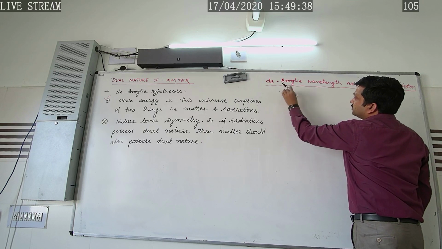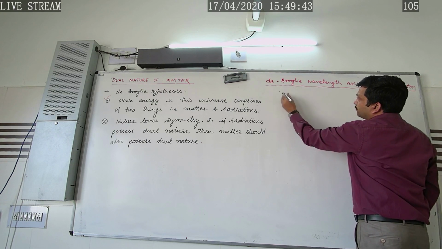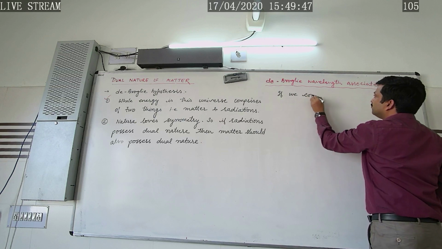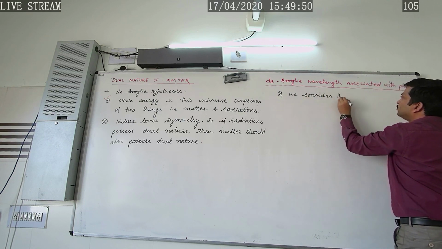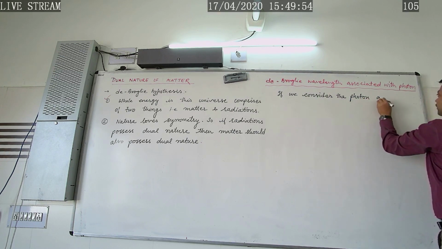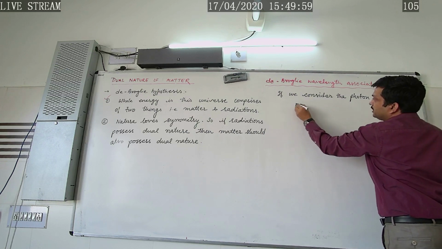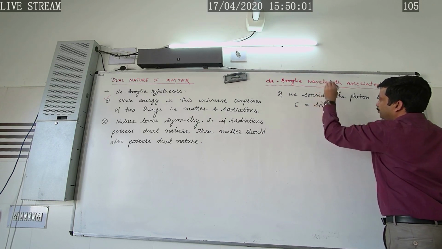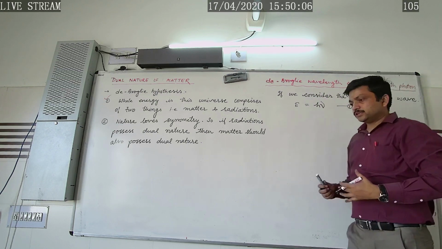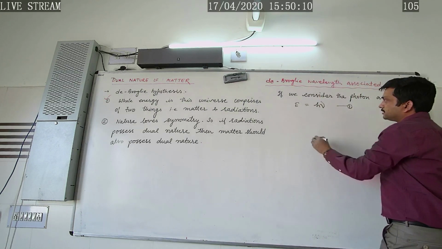So if we consider the photon as a wave, whose energy is given by E = hν, that is, if the photon is propagating like a wave, its energy is given by this.